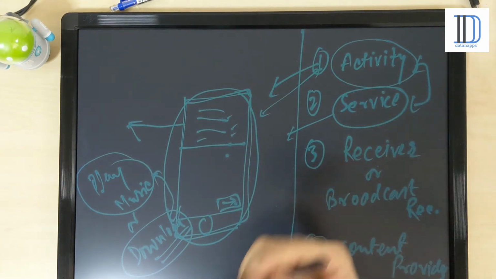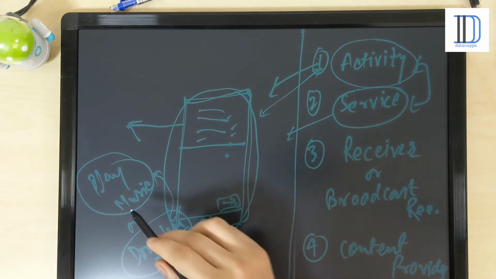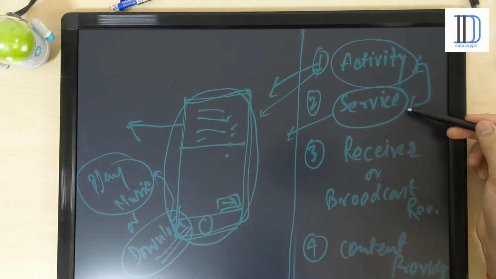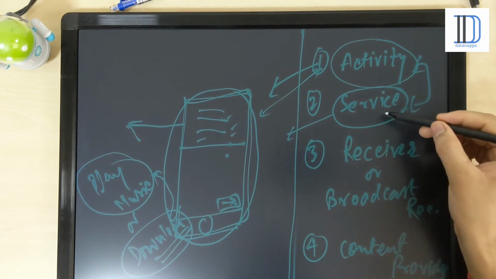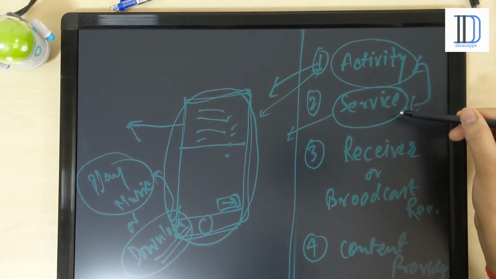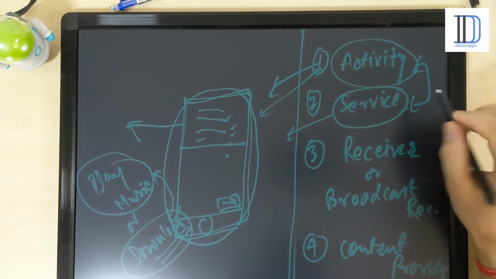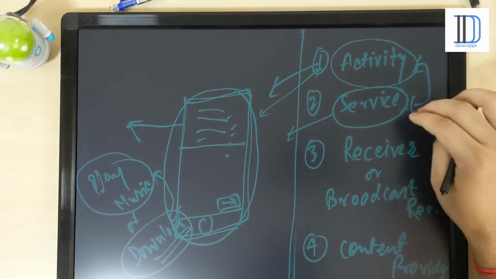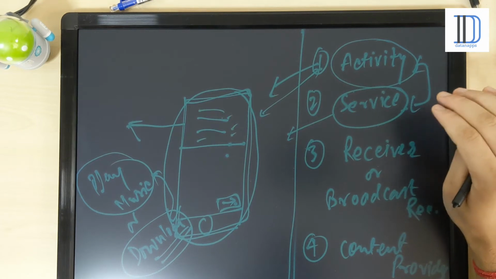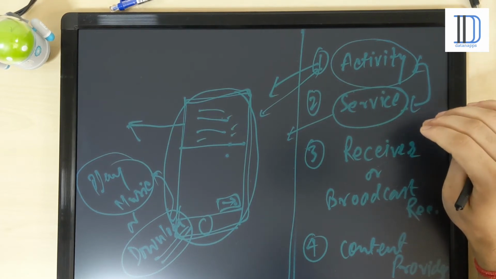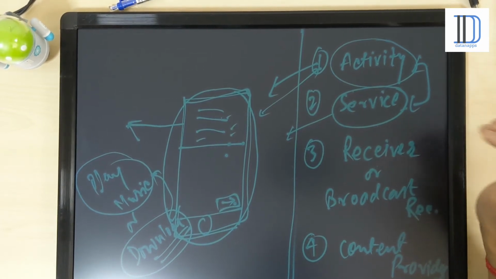For this kind of task you have to use the service. Basically, a service is the component of Android which doesn't have any interface, UI, or screens, but it performs a task running in the background.